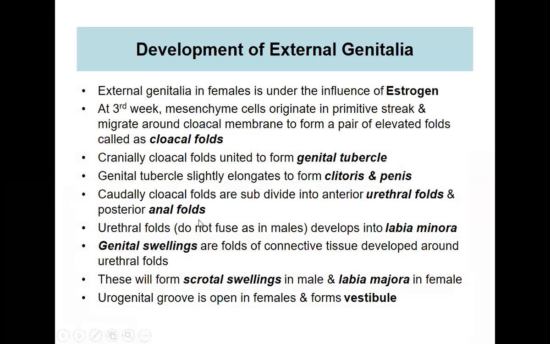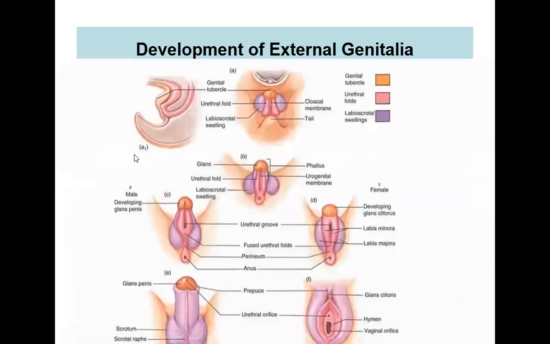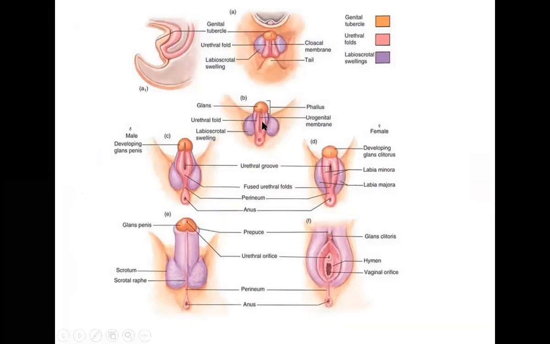The urethral folds do not fuse as in the male. If you see here, these are the two urethral folds, and they fuse in the male. Initially they will be open, later they fuse. But in the female, they remain separate.